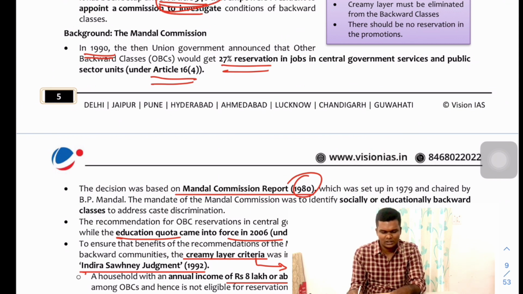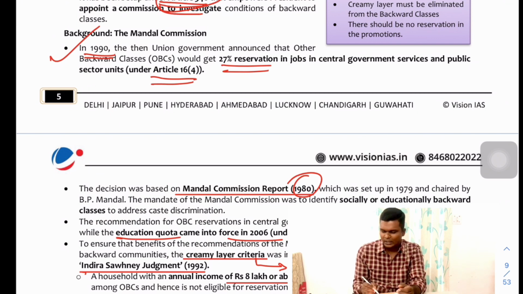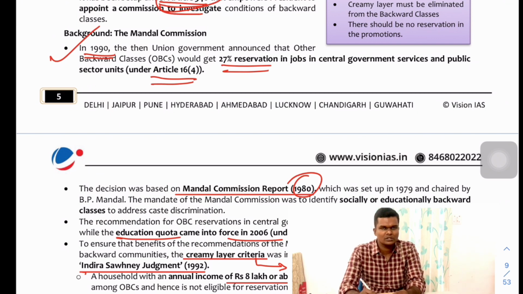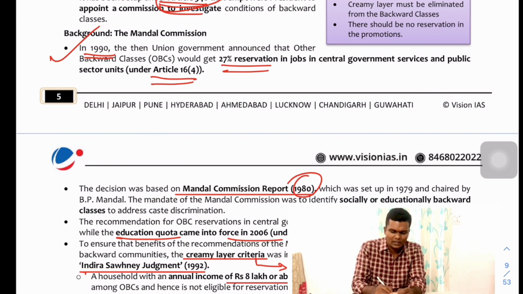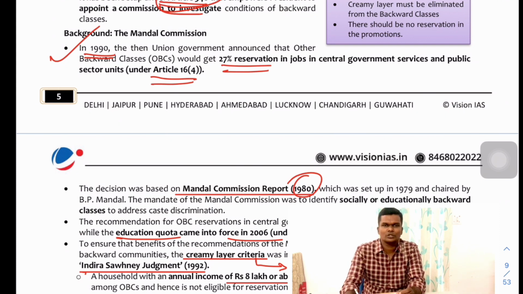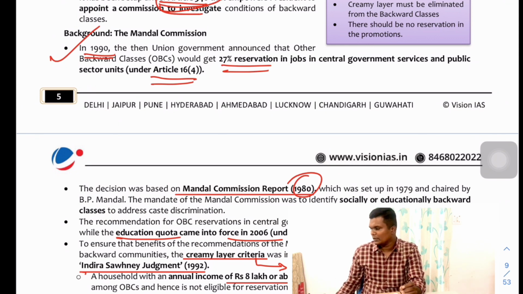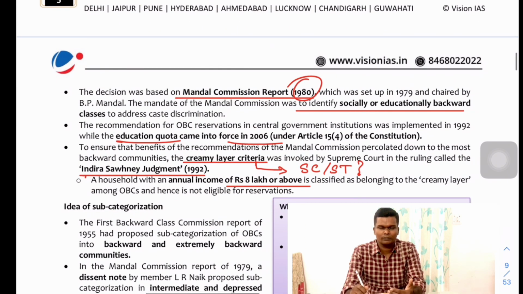Okay, just some numbers, some years: 1980 was the period when the Mandal Commission submitted its report, and 1990 was the period when the Mandal Commission recommendation of 27% reservation was given to the OBC or other backward class community.